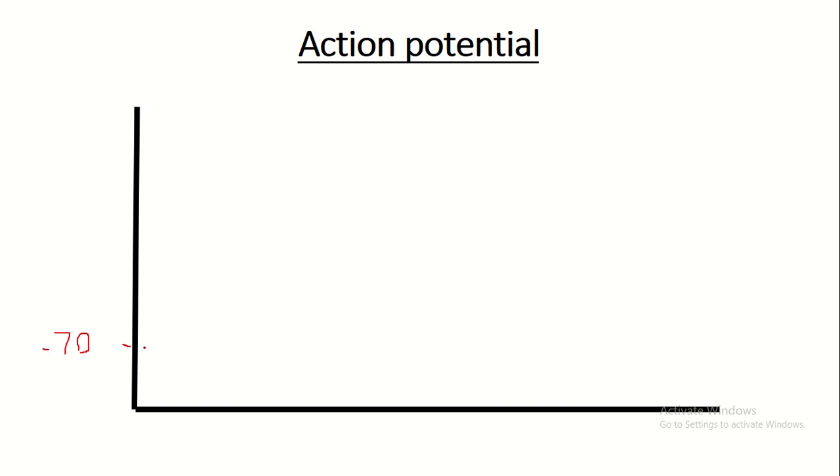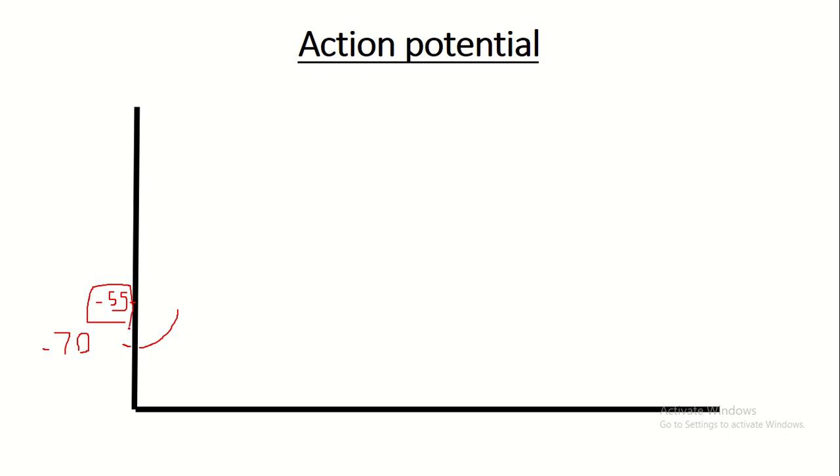A stimulus came and made the cell more positive until it reached, let's say, minus 55. Now, what is this minus 55? What am I assuming? I'm assuming that minus 55 for this cell is the threshold. What do you mean by the threshold?